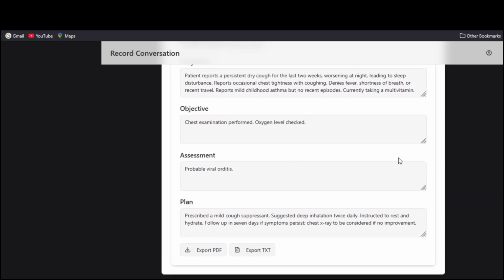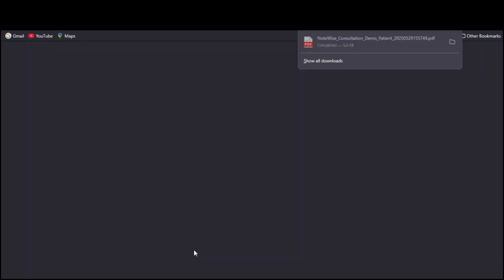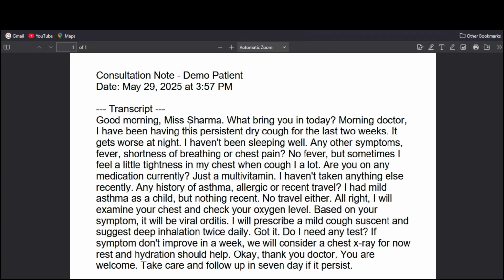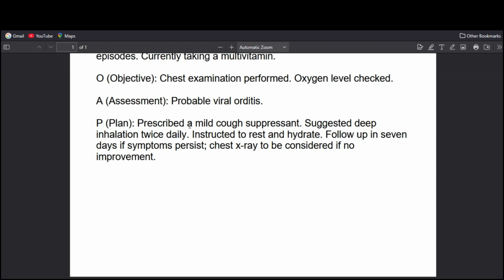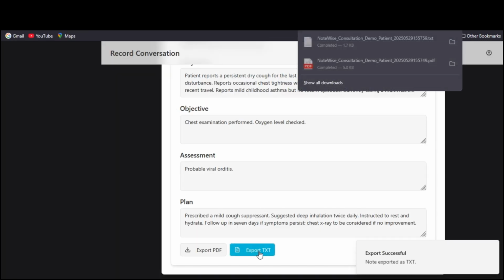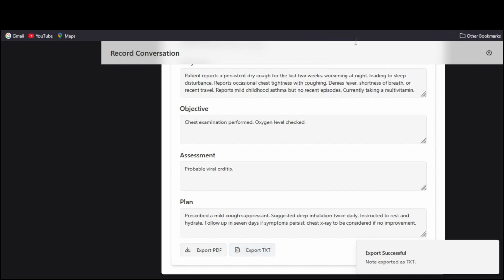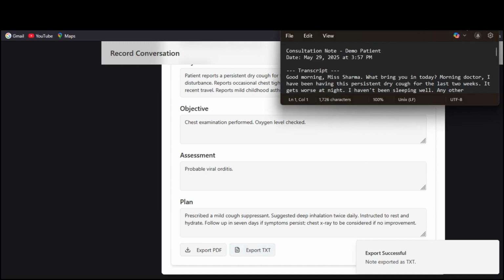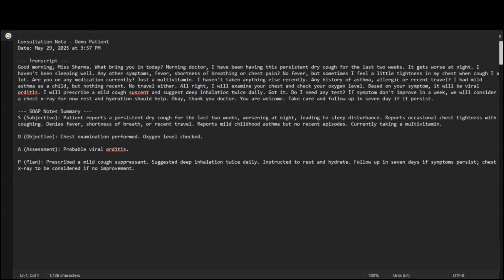The doctor can download this summarization in PDF or in text format and give it to the patient and keep the PDF or text to himself as a record. Here you can see the record is downloaded in the form of a PDF. Also in the form of text.